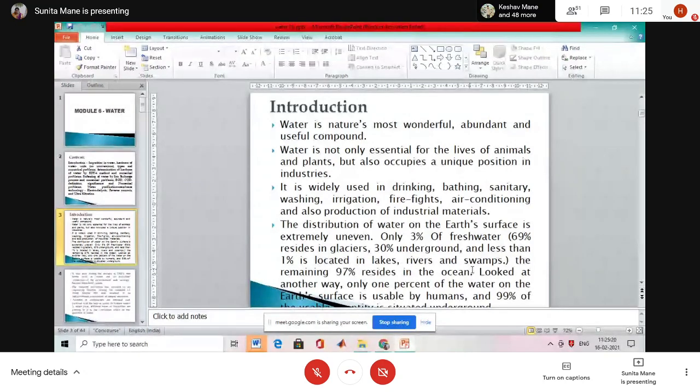That is the present situation of our lakes and dams, which is why we need more rain. The remaining 97% resides in the ocean.